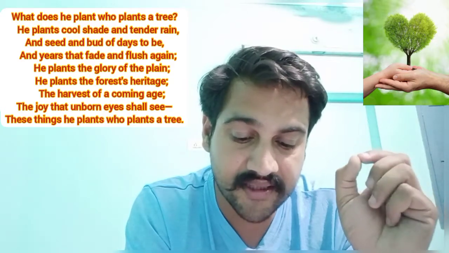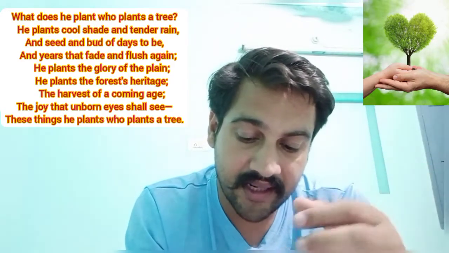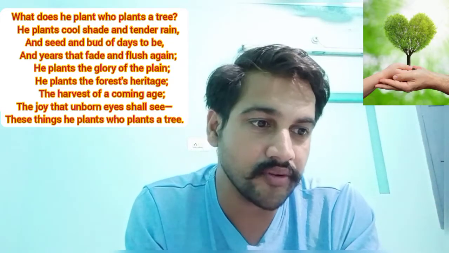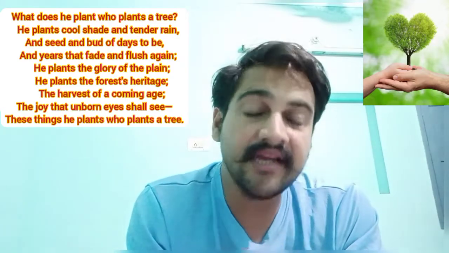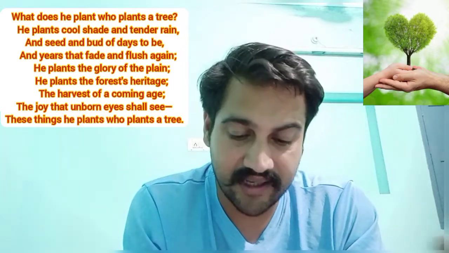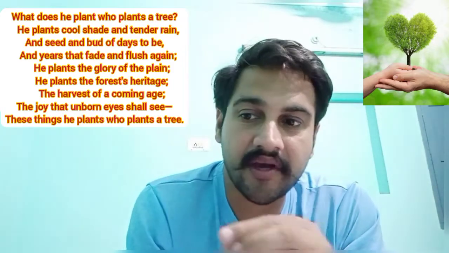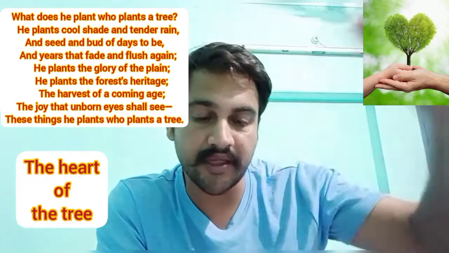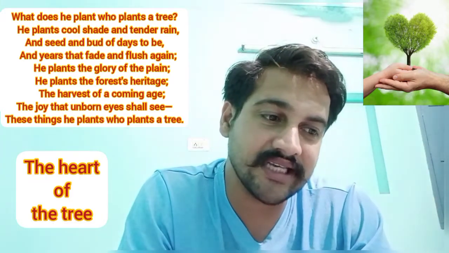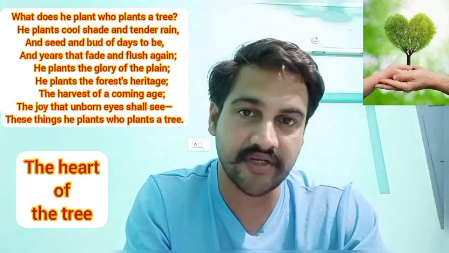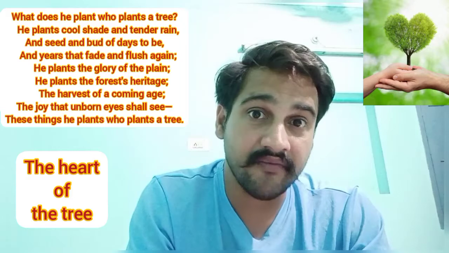Okay, and seed and bud of days to be. A tree will produce seed and bud, which are going to sprout and turn into the tree again. Years will pass silently, and the years that fade and flush again. That means the years will pass, and these seeds and buds which have sprouted just because of the planting of the tree are going to become a number of trees again, in the near future with the passing of time.